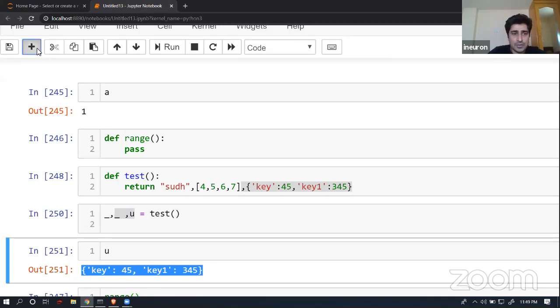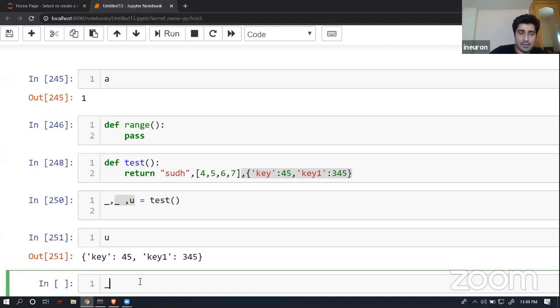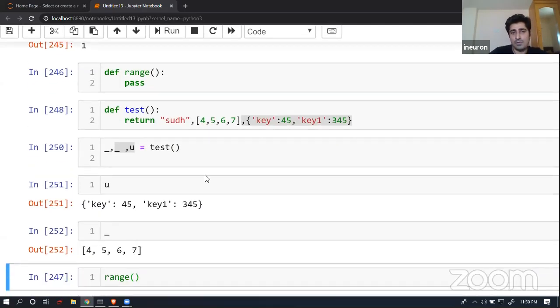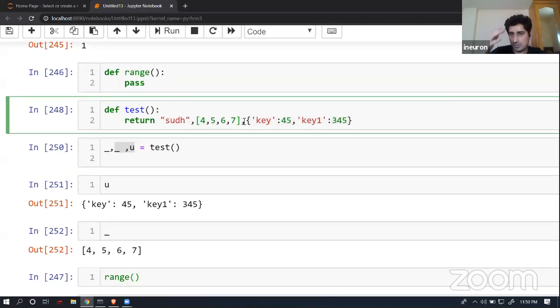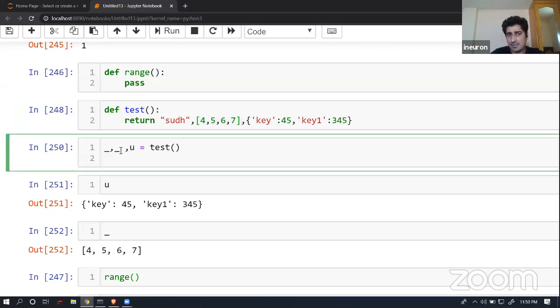And then if I call underscore, you will find out that if I created multiple placeholders, it will always store in the first place of the placeholder, then again it will override the placeholder with the latest element. Simple. So the placeholder is going to give you the latest element in this particular case. But yeah, this is the placeholder.